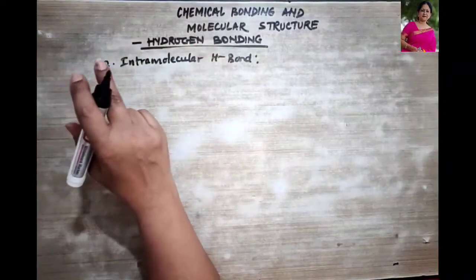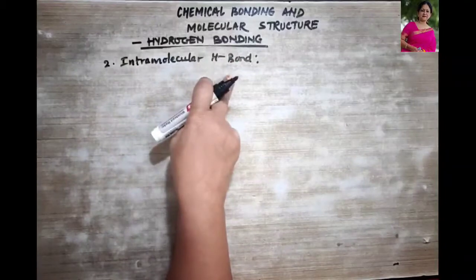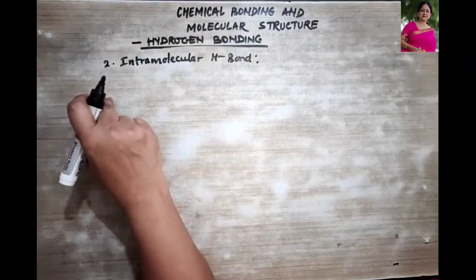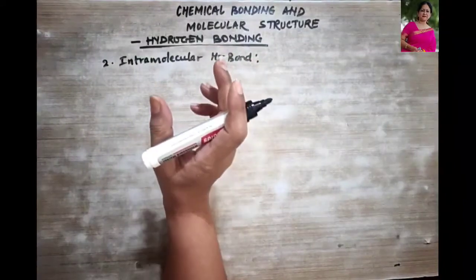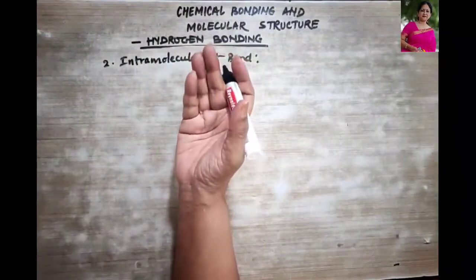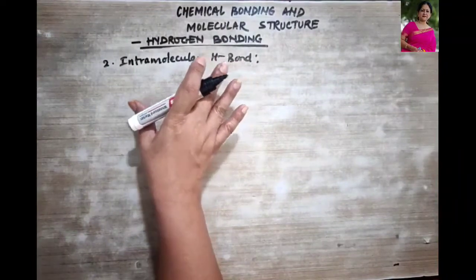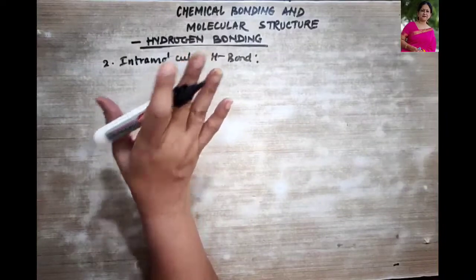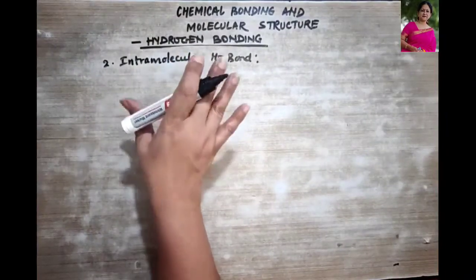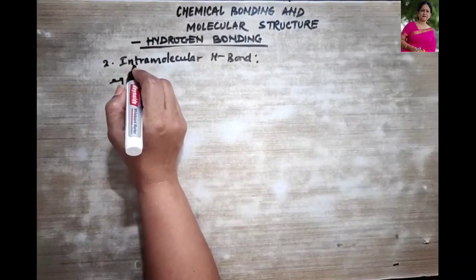In intermolecular bonding the solubility increases in water, in intramolecular the solubility decreases in water. In intermolecular there was association of molecules and this increased the boiling point, and here this type of bonding decreases the boiling point, right? And it always results in the cyclization of the molecules.